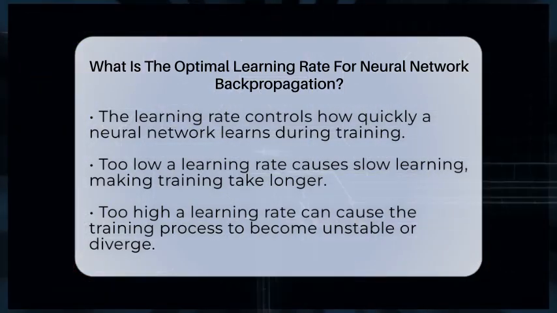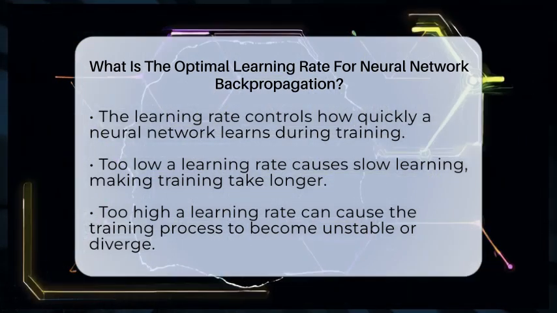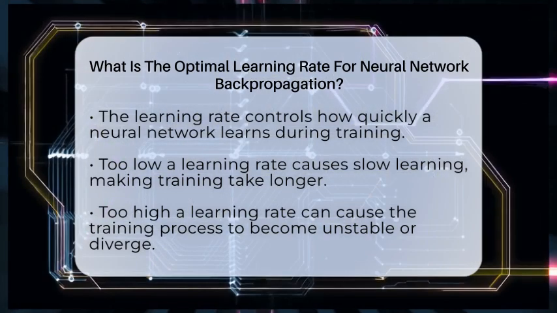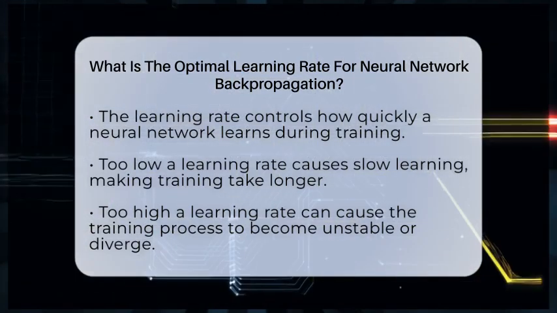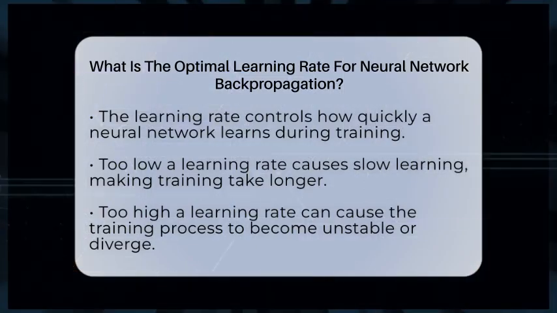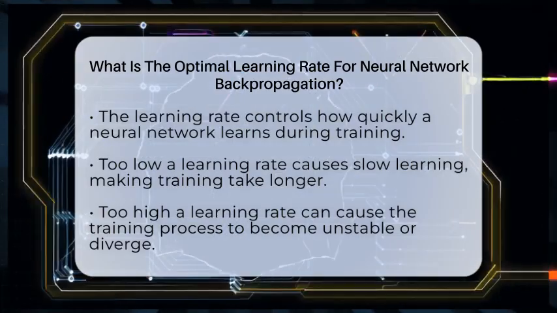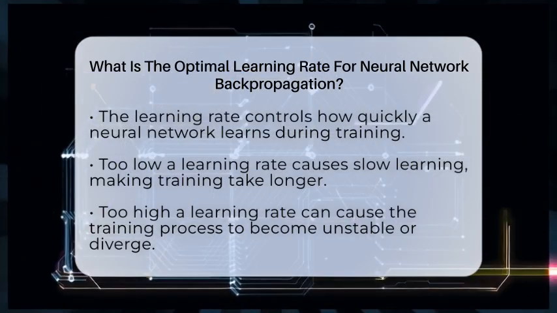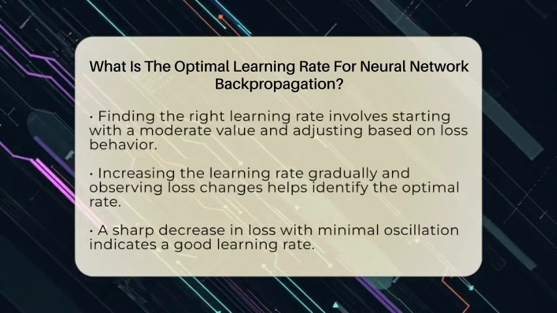When training a neural network, the backpropagation algorithm adjusts the model's weights to reduce errors. The learning rate determines how big those adjustments are each time. If the learning rate is too low, the model learns very slowly and might take forever to reach good results. If it's too high, the model can overshoot the best weights and cause the training to become unstable or even diverge. Finding the right learning rate is a balancing act.